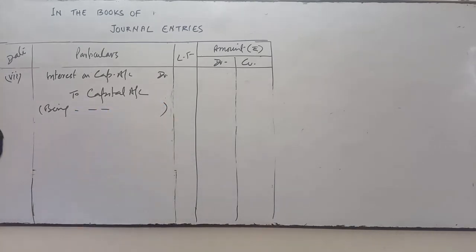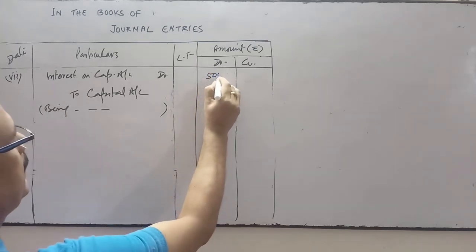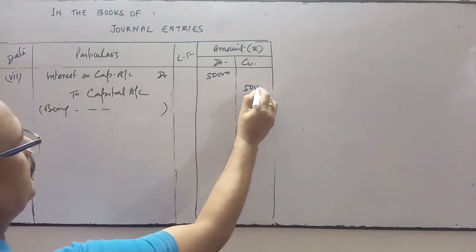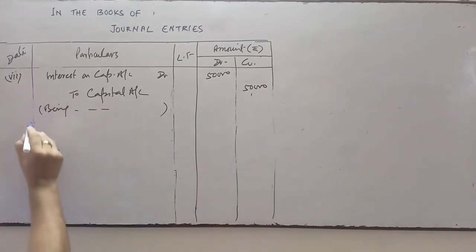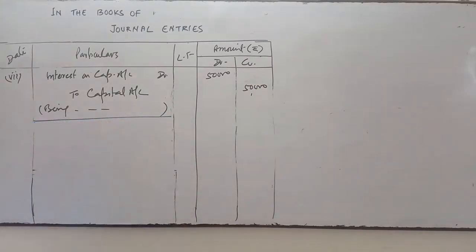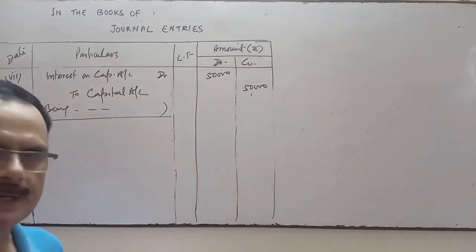So the amount is how much? It is 50,000 interest on capital provided, 50,000 is debit and 50,000 is credit. Being interest on capital provided.